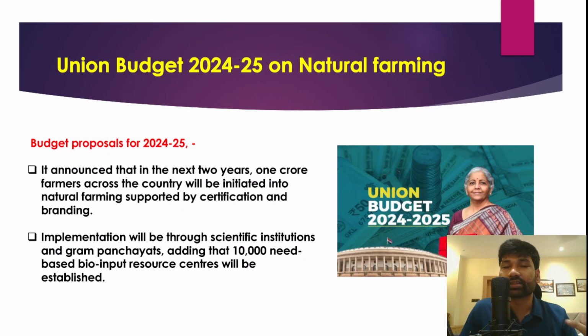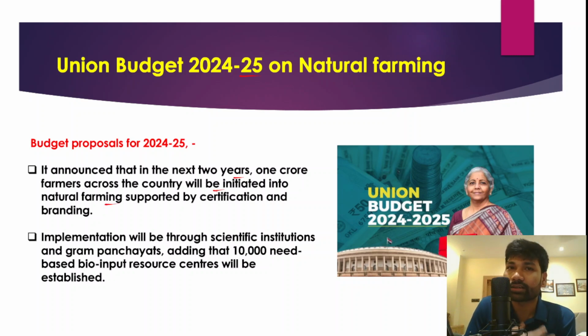So what did the Union Budget 24-25 announce for natural farming? What were the announcements in the recent annual budget introduced by Finance Minister Nirmala Sitharaman? This budget has announced that in the next 2 years, around 1 crore farmers in the country will be initiated into natural farming.